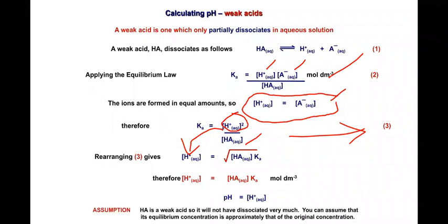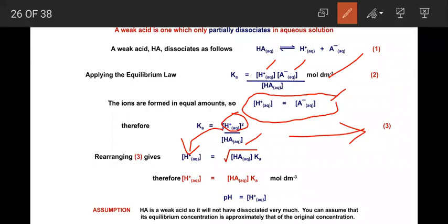Look at this. Here is the concentration of H plus ion. By putting these values, nothing but the concentration of weak acid and Ka, the acid dissociation constant value, you get the concentration of H plus ion.